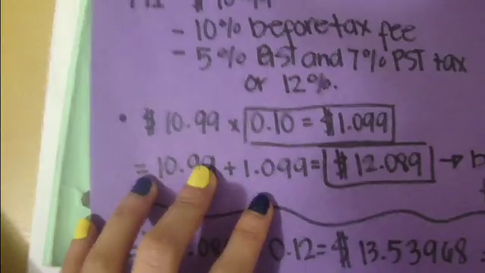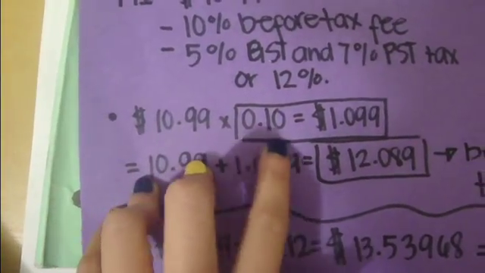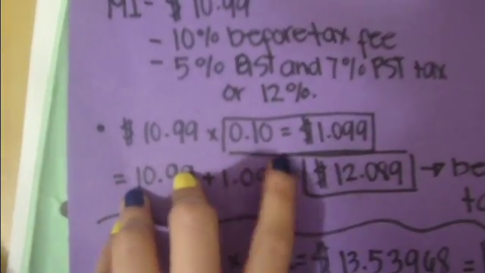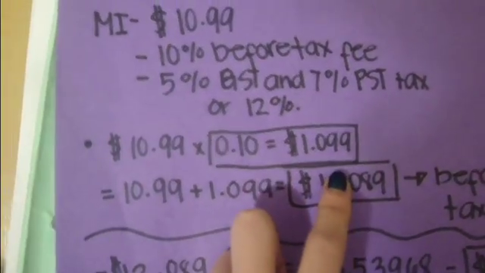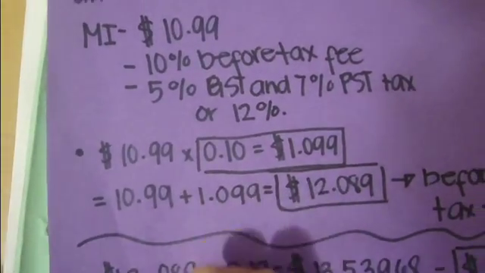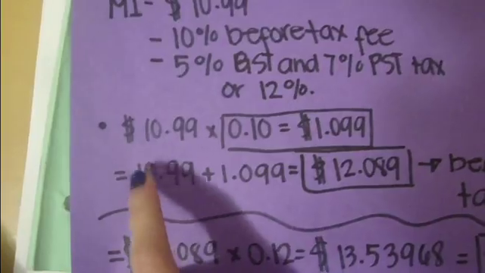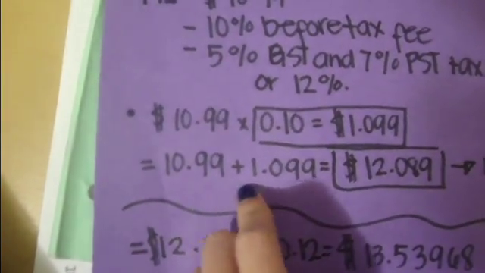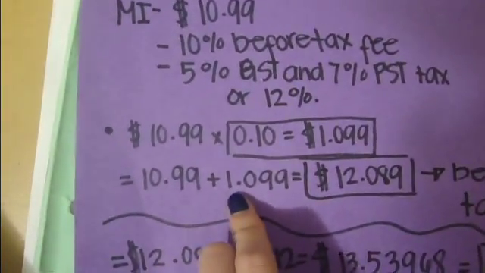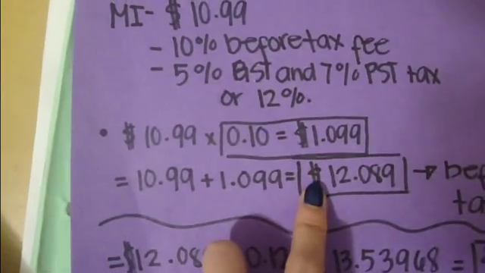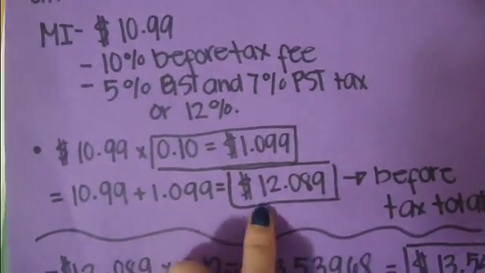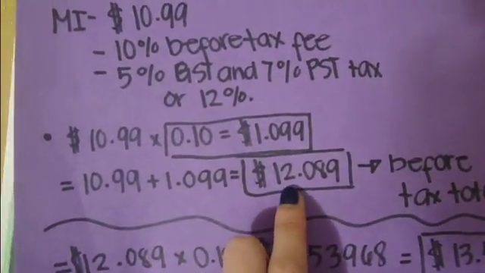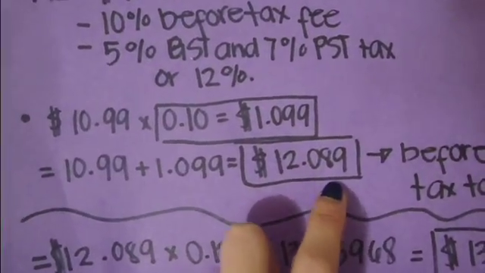So I multiplied $10.99 with 0.10 and I got $1.99. Then after that, I added $10.99 with $1.99 to get the before tax total, which is $12.89.